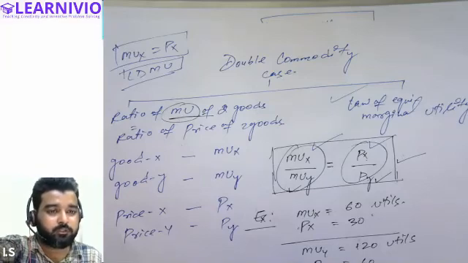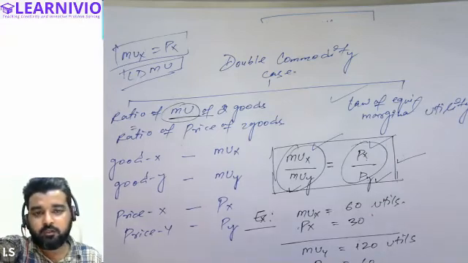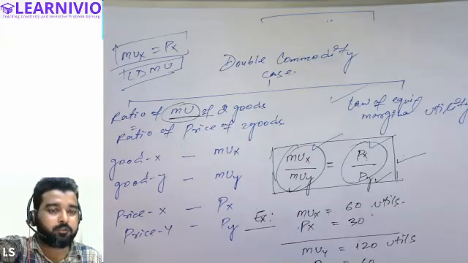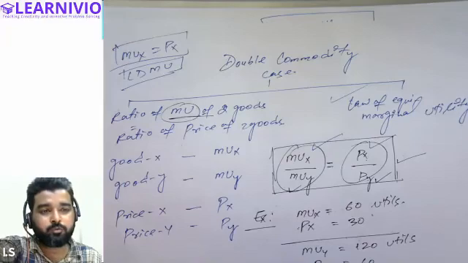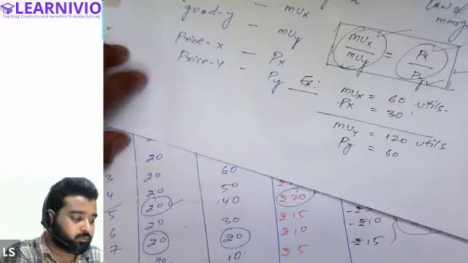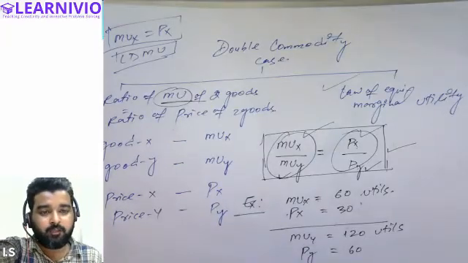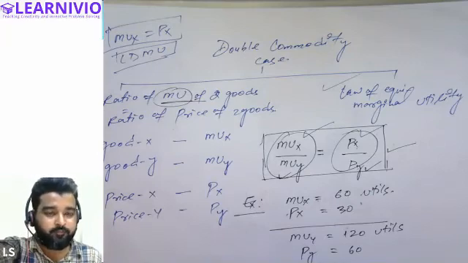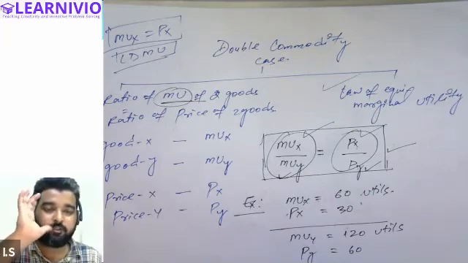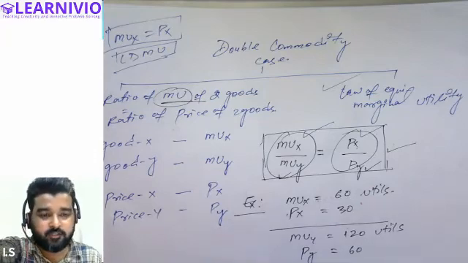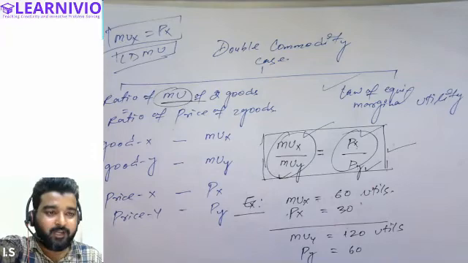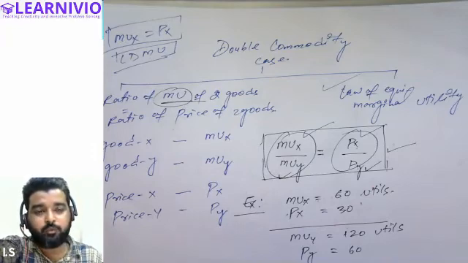share the assignment regarding this chapter. Try to attempt all of those questions which are specifically based on the utility approach. The assignment also contains questions based on the indifference curve approach. For the time being, you are not required to attempt those questions. If the questions regarding the indifference curve approach are shared with you, you are not required to attempt them. Try to attempt questions regarding the utility approach only.